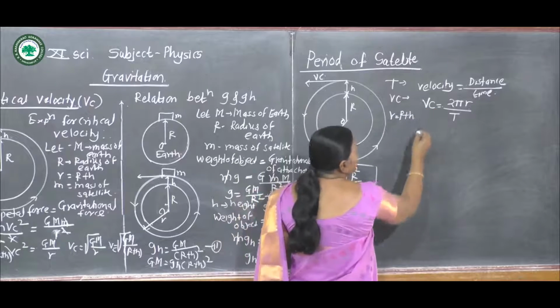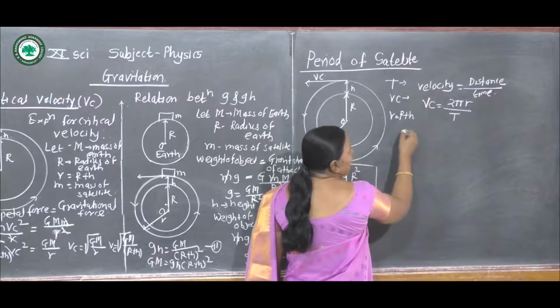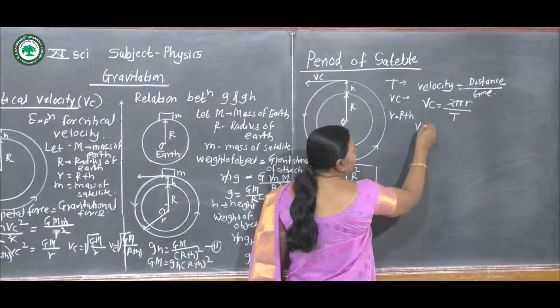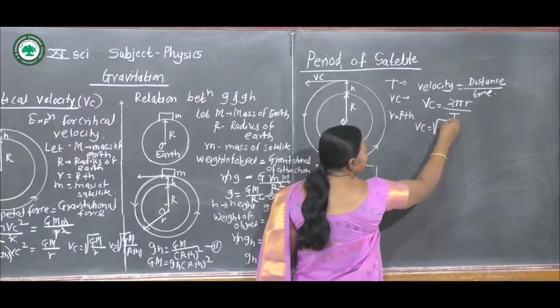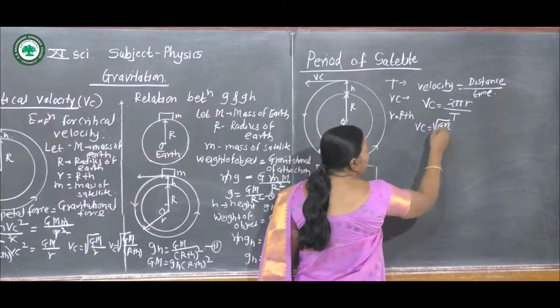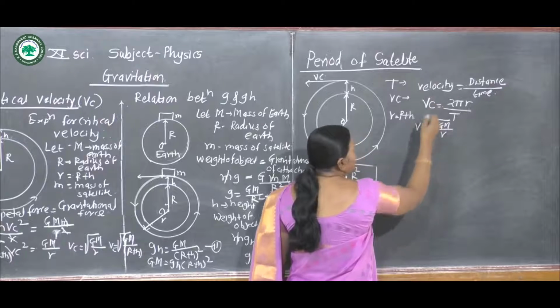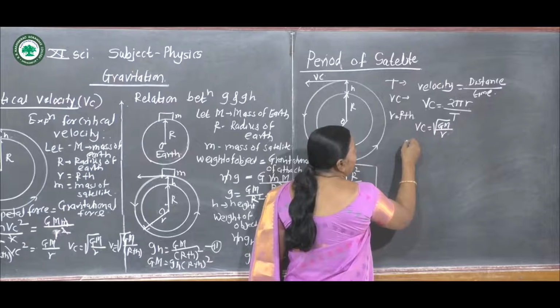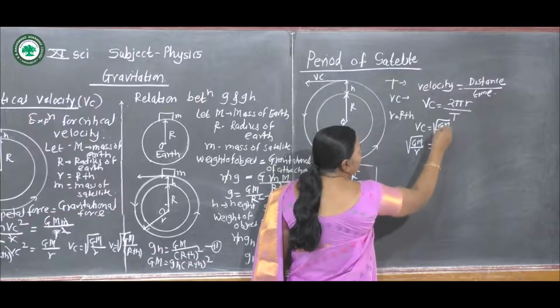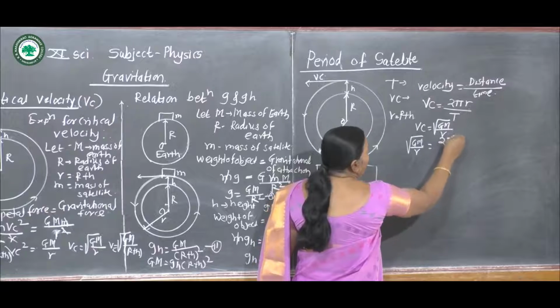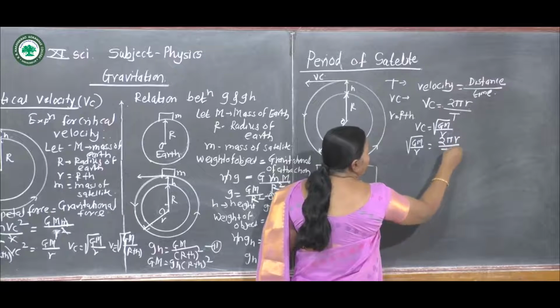Now substitute the value of critical velocity, under root GM divided by r. Substitute here, we get under root GM divided by r is equal to 2 pi r divided by T.